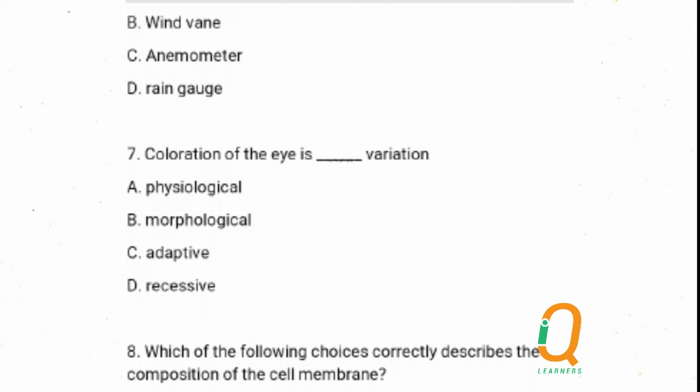But talking about physical attributes that one can see, like standing, the posture, color, complexion, height, weight, coloration of the eye, are all examples of morphological variation. So the answer is B.